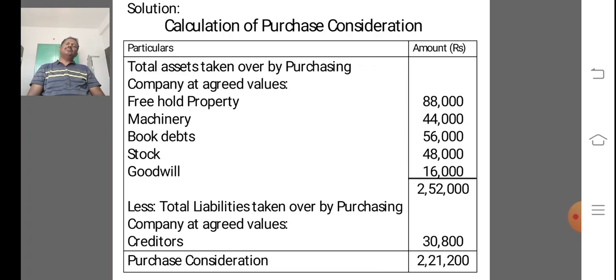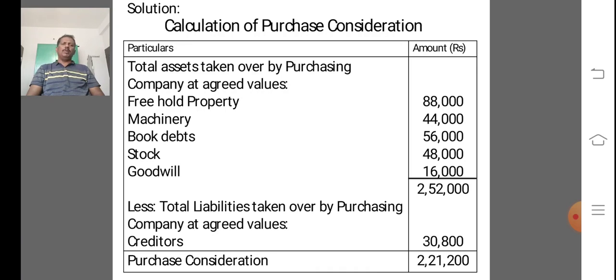So there are 4 steps involved in the sale of a firm to a limited company. Step number 1 is calculation of purchase consideration. There are 3 methods of calculation of purchase consideration: the net payments method, the lump sum method, and the net assets method.